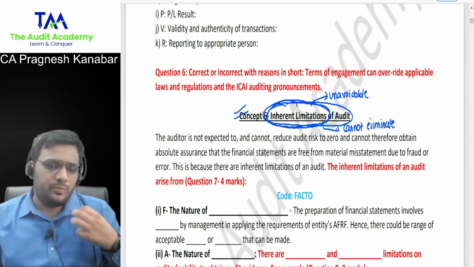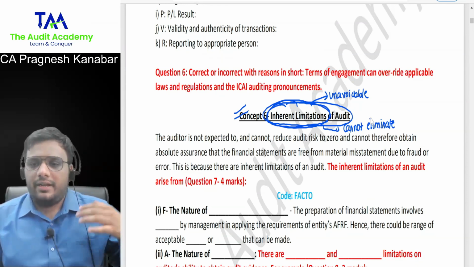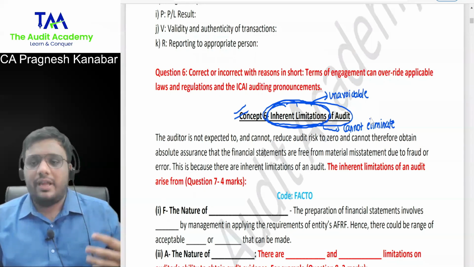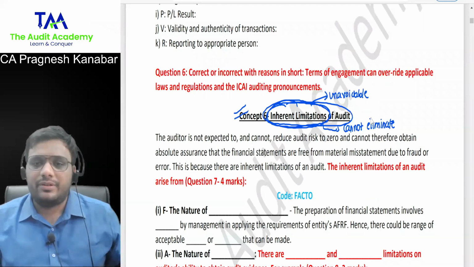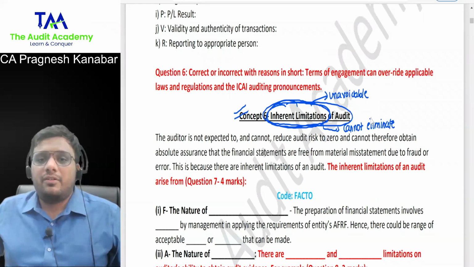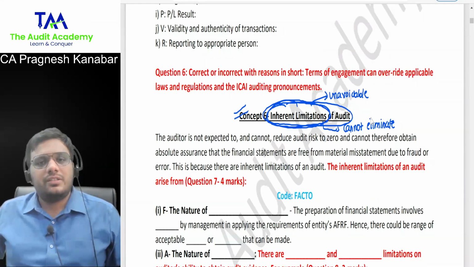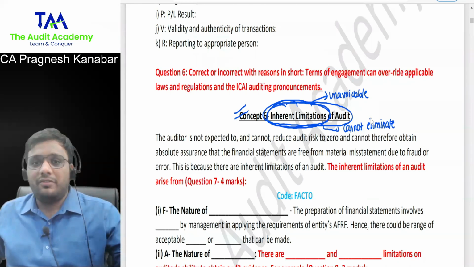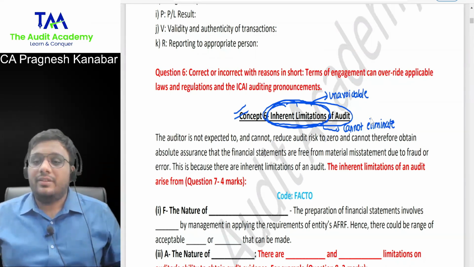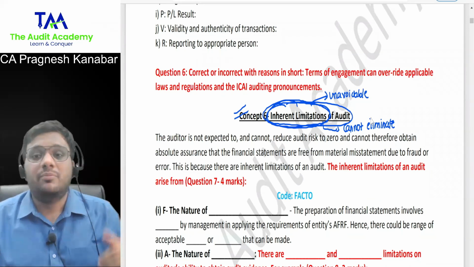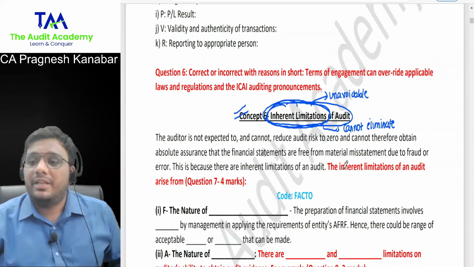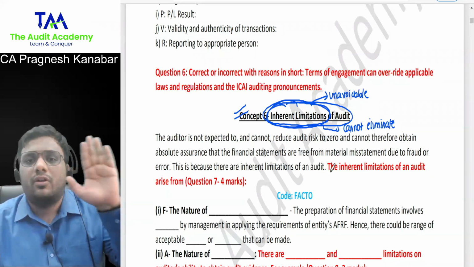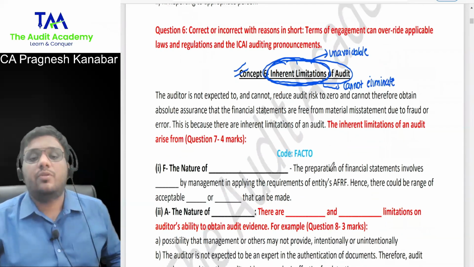Today, I can reduce my weight a little bit, and I can run 5 kilometers. I can reduce it further. I can run 10 kilometers. But even if I get a full athlete body, still I can't run 150 kilometers at once, right? That is inherent limitation. Something that you can improve is not inherent limitation. Inherent limitation means you try everything and still you cannot improve upon it. Unavoidable, you cannot eliminate it.